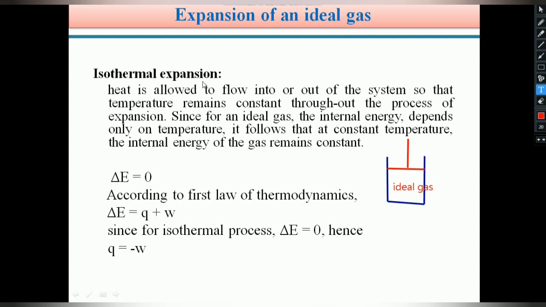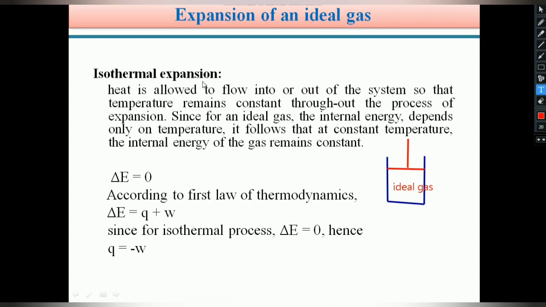Isothermal expansion. Students, this word you already heard in the video modules of thermodynamics. You know isothermal process, adiabatic process, isobaric process, isochoric process. Students, there I explained to you that for an isothermal process, temperature remains constant.